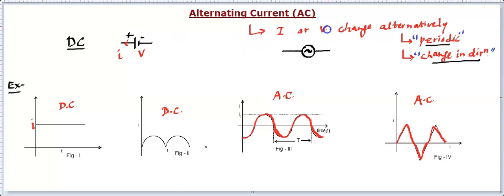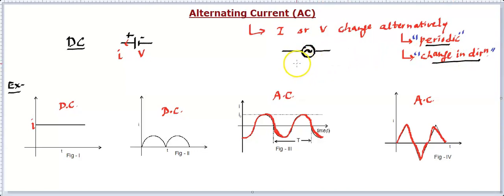Here it's not so clear because we know this is going to change periodically. So sometimes this terminal will be plus and this terminal will be minus, sometimes this terminal will be plus and this terminal will be minus, because it changes its sign or direction. Hence, it's symmetrical for both the sides.